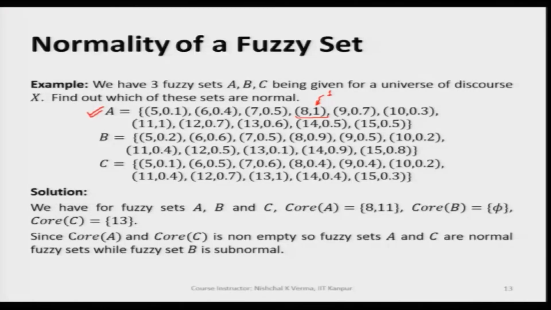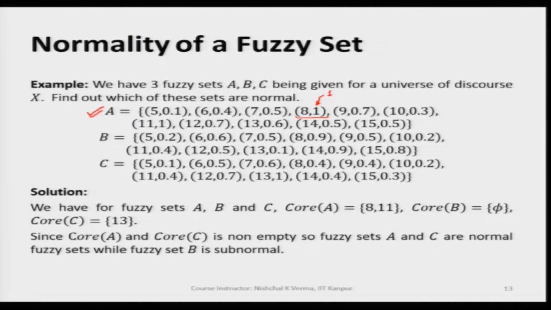So, it means that we have at least one point present for which we have the corresponding membership value 1. And please understand, when we say at least, if we have multiple such points present, then also this will be a normal fuzzy set.